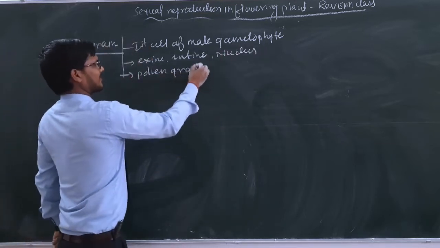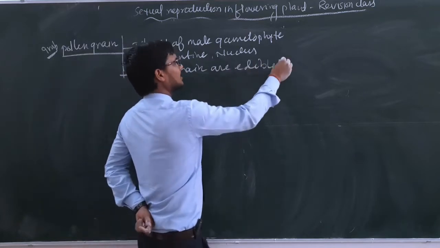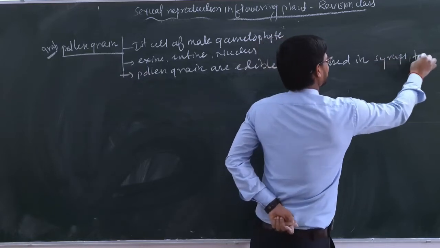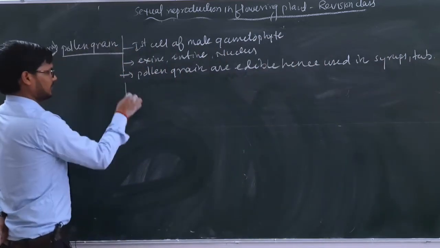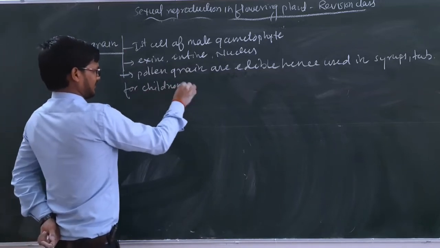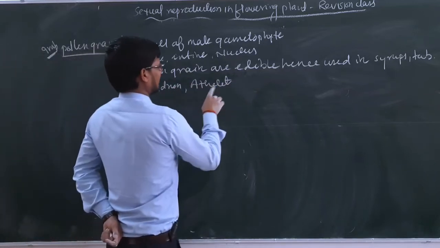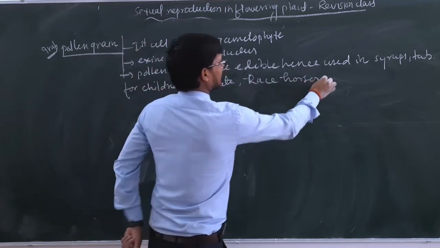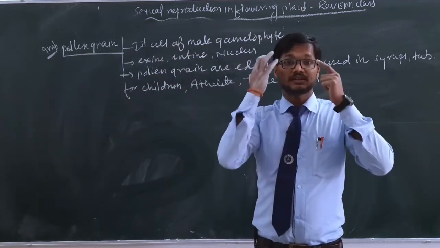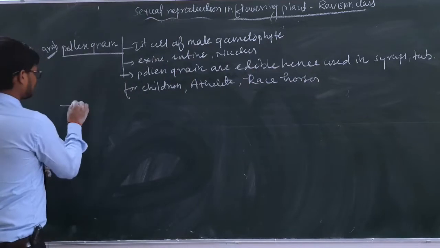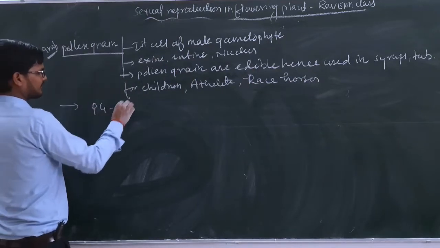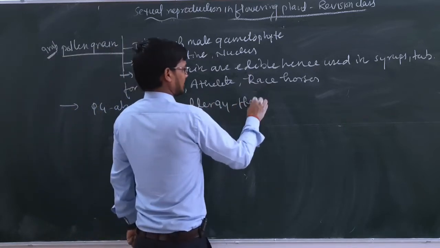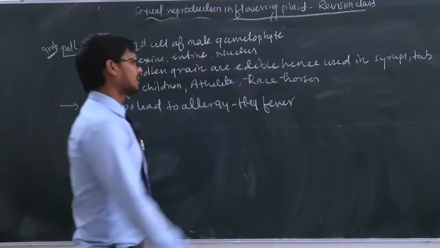Okay. Certain pollen grains are edible. Pollen grains are edible. Edible होते हैं बेटा. Hence used in syrups, tablets, for stamina boosting for children and athlete, as well as we can also write race horses, ठीक है। रेस वाले घोड़े के लिए, एथलीट्स के लिए, बच्चों के लिए ये स्टेमिना बूस्टर का काम करते हैं, ठीक है। ये इंपॉर्टेंट है। देयर आर सर्टेन pollen grains also lead to allergy and that condition is known as hay fever। यानी pollen grain के वजह से एलर्जी होती है जिसको hay fever कहते हैं।